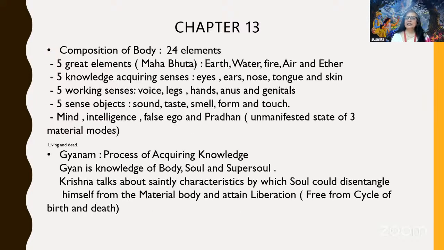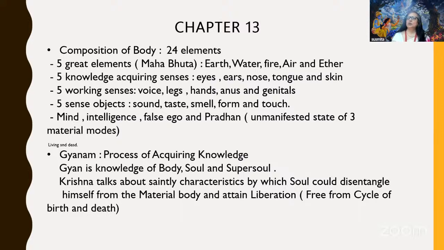And then Krishna explains about this body. So what is material nature? Prakriti is material nature. And then what is Kshetra? Kshetra is the body. Now Krishna goes to the next step and says what this body is made up of. This body is made up of 24 elements. All the human bodies are made up of 24 elements.